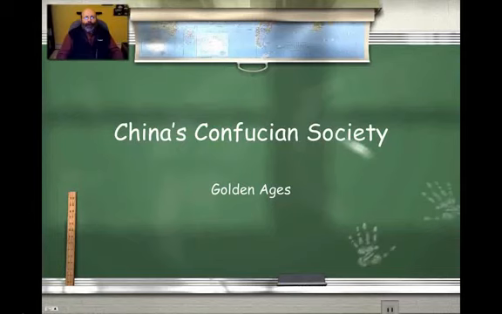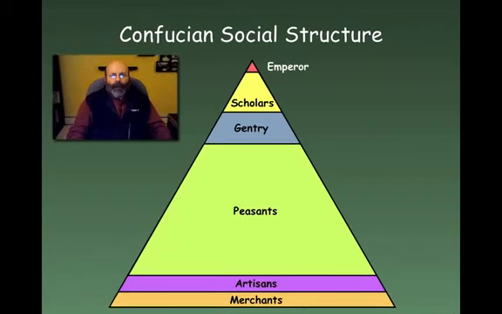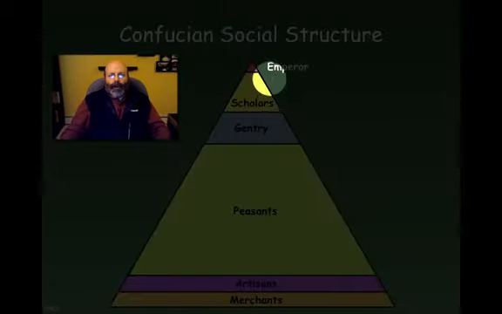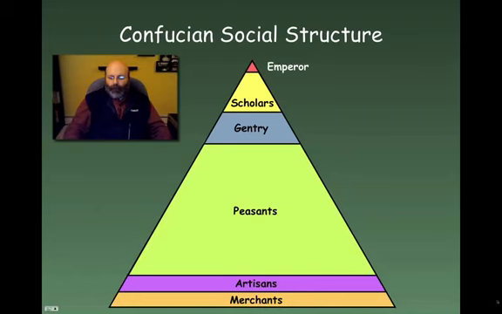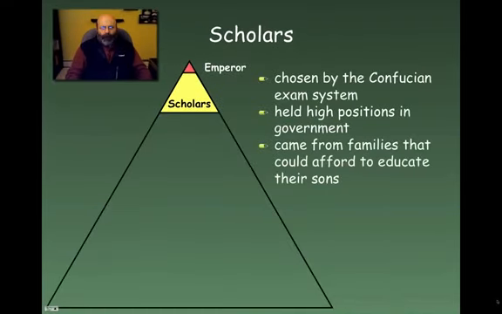Okay, we're going to take a look at China's Confucian Society during both the Tang and the Song Dynasty, during China's Golden Age. Let's take a quick look at the chart before we really get started. We'll see at the top there's an emperor, followed by scholars, then the gentry, then peasants, then artisans, and merchants at the bottom. Okay, so we're going to take a closer look at each one of these as we go through this. Let's start off with the emperor.